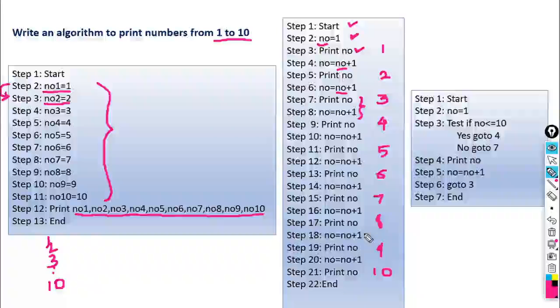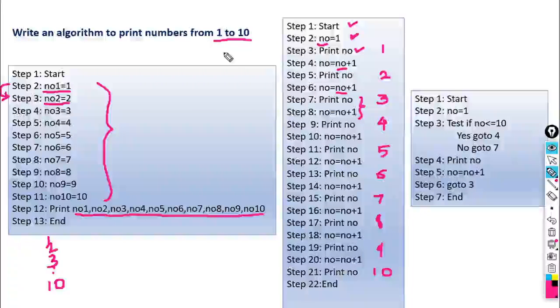So what is the way to write these types of algorithms, where some instructions have to be repeated again and again? In this type of example we should use a looping statement.